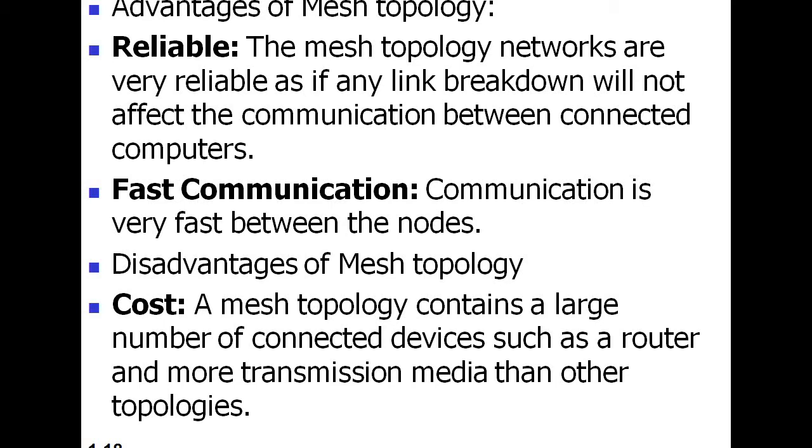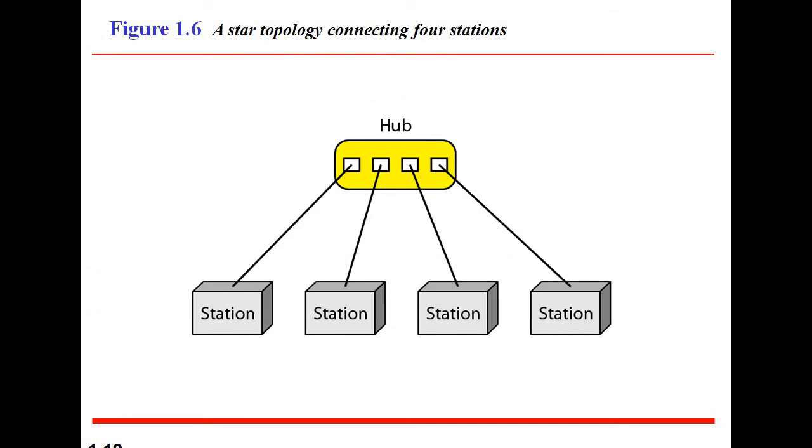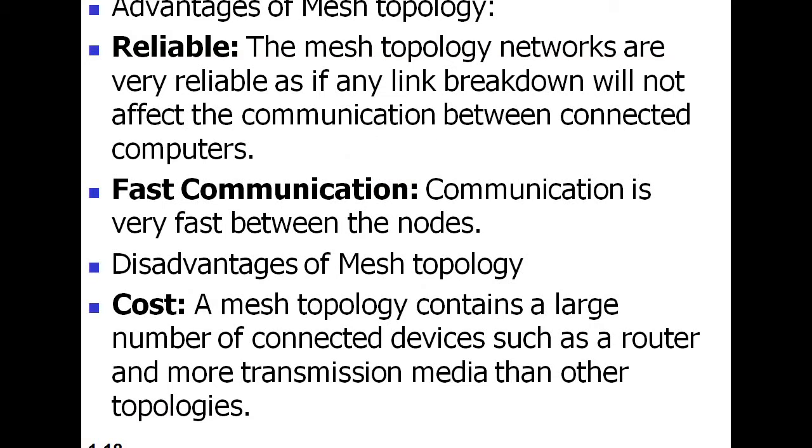And what are the disadvantages? The major disadvantage is cost. A mesh topology contains a large number of connected devices such as routers and more transmission media than other topologies. So transmission media are of different types. They are divided into guided media and unguided media. We will discuss that in our coming classes. So that is all about mesh topology. Mesh topology is otherwise called completely connected topology.